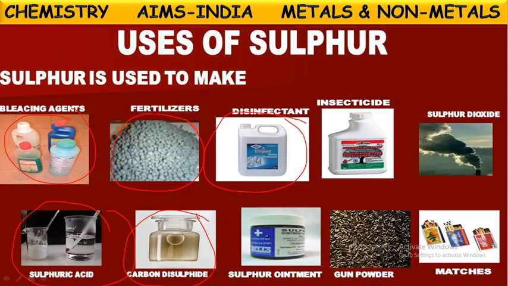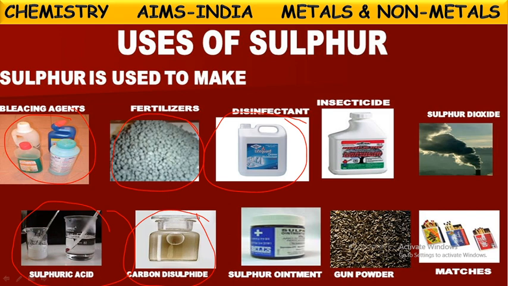Some ointments. It is a domestic purpose, we can say. In our homes, we use some ointments for curing wounds and burns. We use some ointments to apply on those wounds. So those ointments are made up of this sulfur. Sulfur is used in making of those ointments.